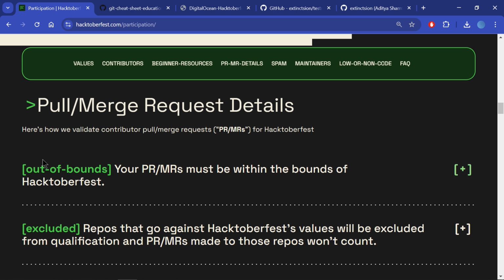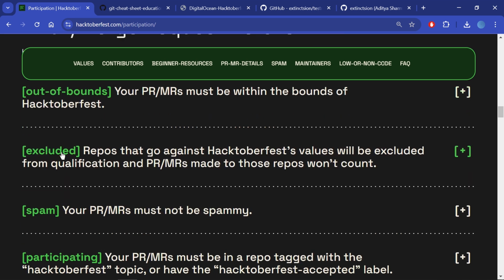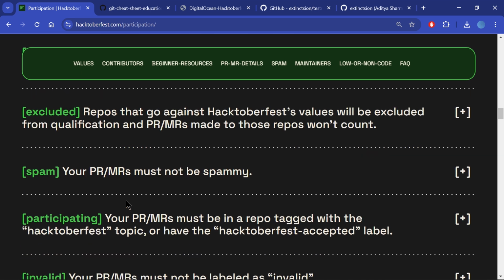There are certain tags that Hacktoberfest has created. Out of bound pull/merge requests are the PRs that must be within the bound of Hacktoberfest. So you cannot just create a random pull request and expect it to be accepted as Hacktoberfest. Apart from that, you have to avoid contributing to repositories which are labeled as excluded. Also, spammy repositories must not be considered as Hacktoberfest labeled repositories.